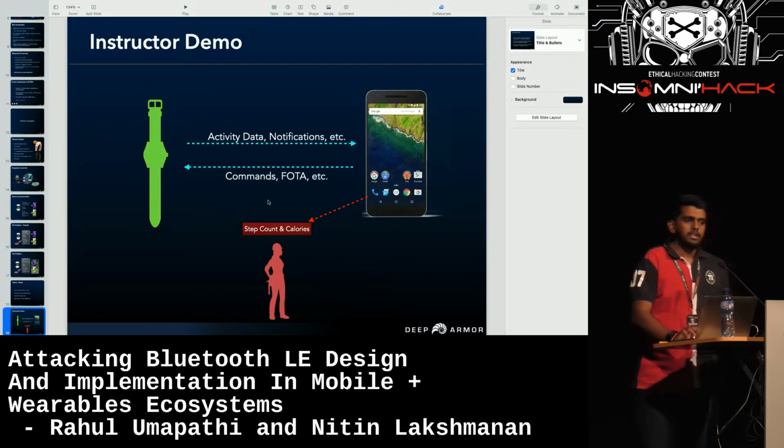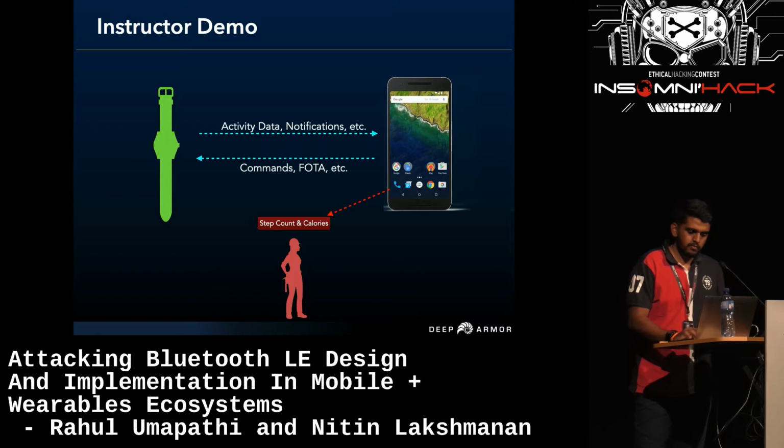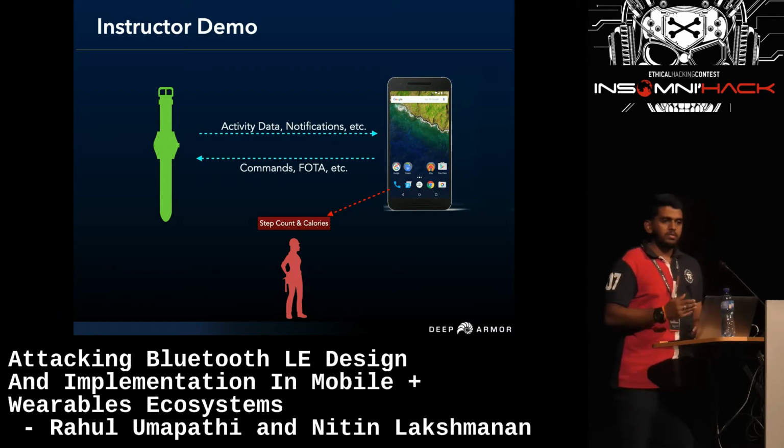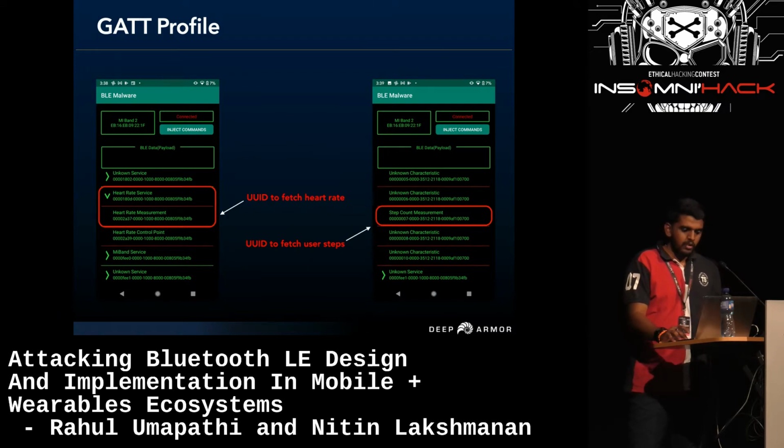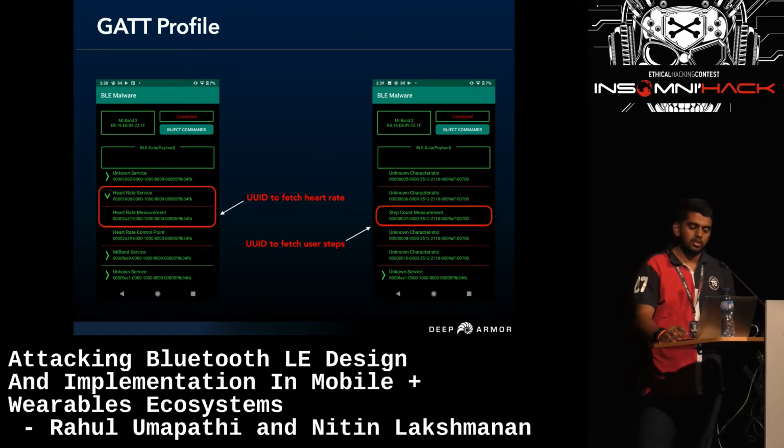So this was about the demo. Now let's get back to the slides again. This is what we just saw in the demo, where we were able to sniff the traffic and steal the step counts and the calories that the legit Mi Band and the legit application were sharing. And these are the GATT profiles that we just saw in the demo, where the left side screenshot shows the UUIDs responsible for fetching heart rate, and the right side screenshot shows the UUIDs which were fetching the step counts and the calories.